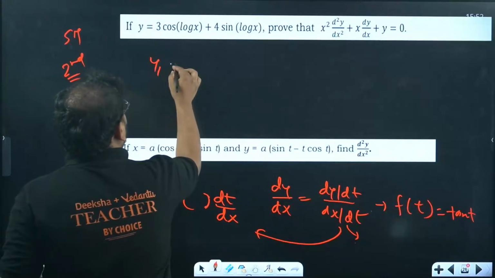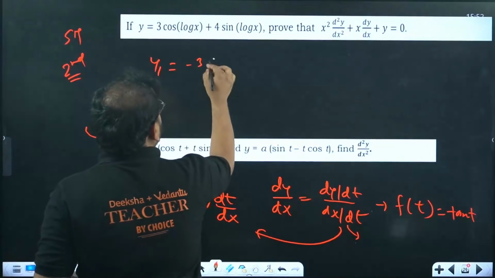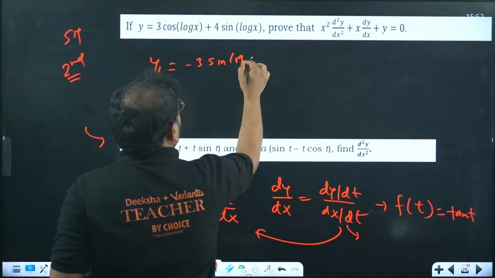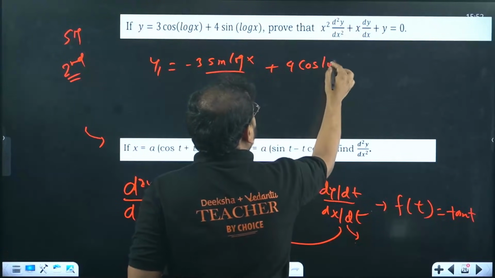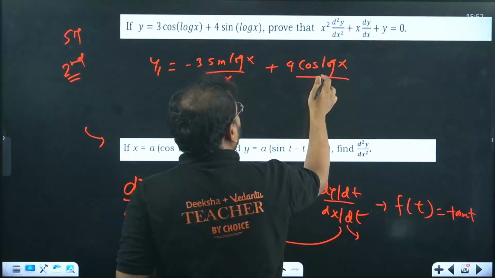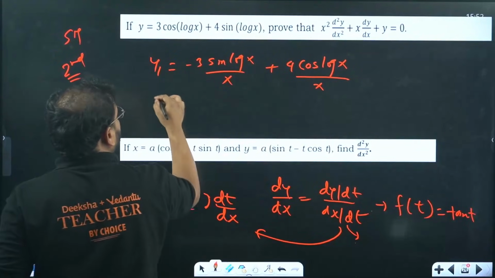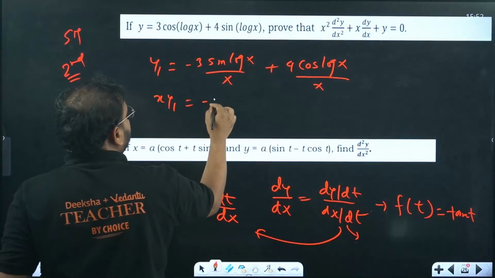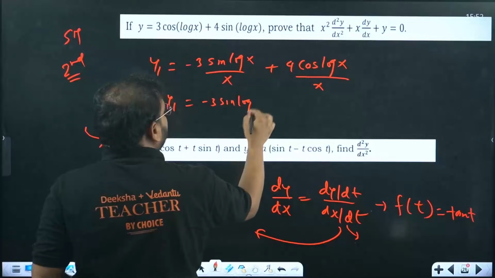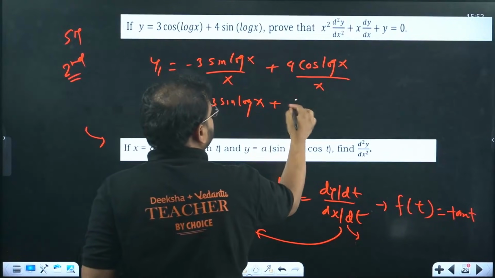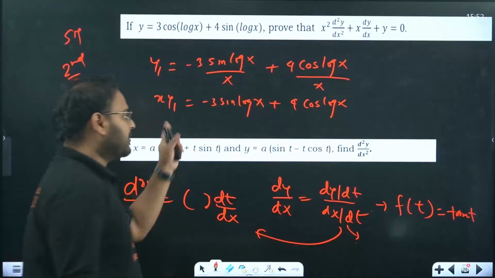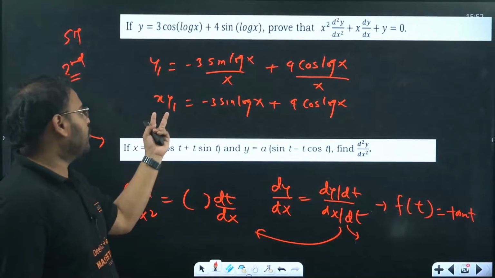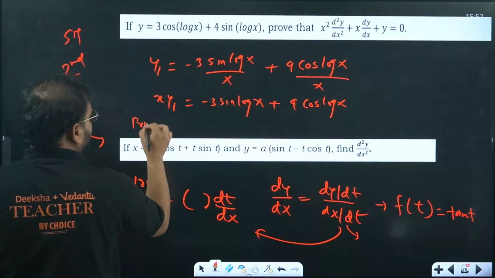How do you find the derivative of y = 3 cos(log x) + 4 sin(log x)? Cos becomes sine, so 3 sin(log x) upon x, and 4 cos(log x), sine becomes cos, and the derivative of log is 1/x. Take x common and put it on this side: xy1 = -3 sin(log x) + 4 cos(log x), right? And now differentiate one more time. Okay, you have to use the product rule over here.